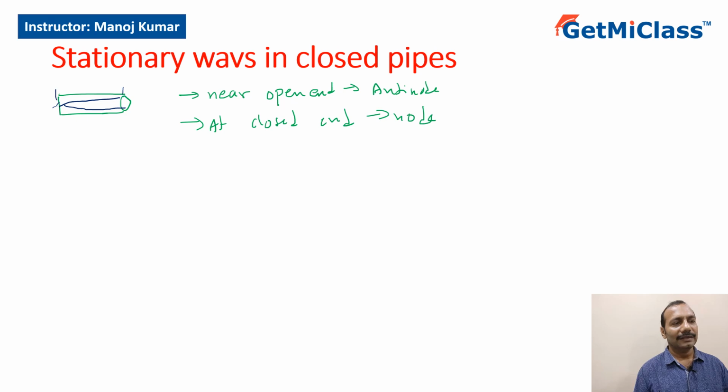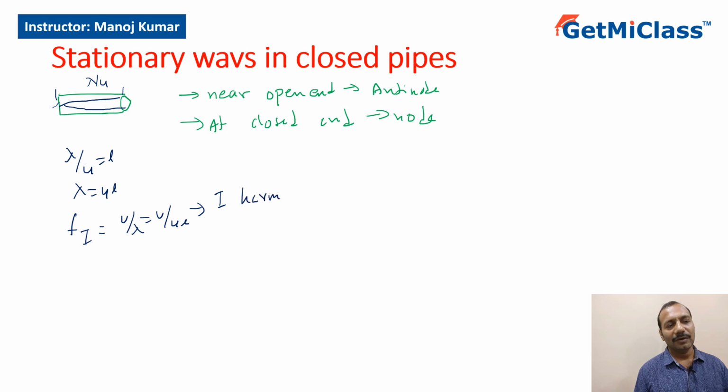So this wavelength is, this is how much? Lambda by 4. Separation between a node and the next antinode is lambda by 4. So I have lambda by 4 equal to L, or lambda equal to 4L. So first harmonic is equal to V by lambda, that is equal to V by 4L. I can call it the first harmonic or fundamental frequency.